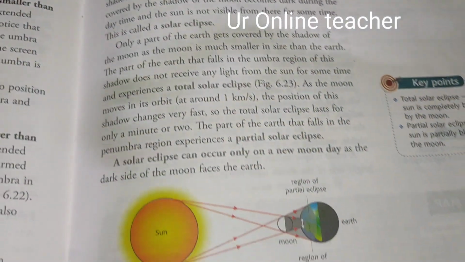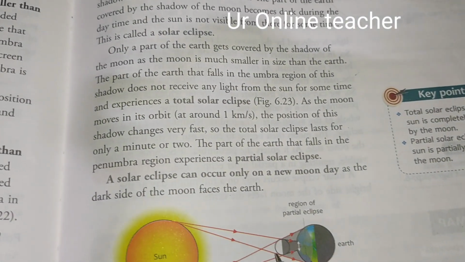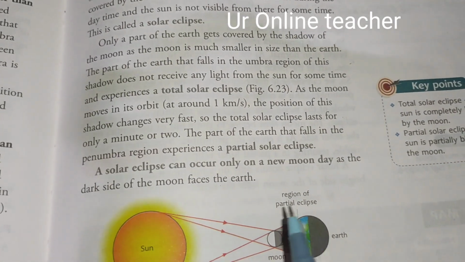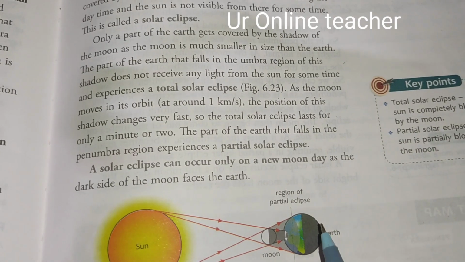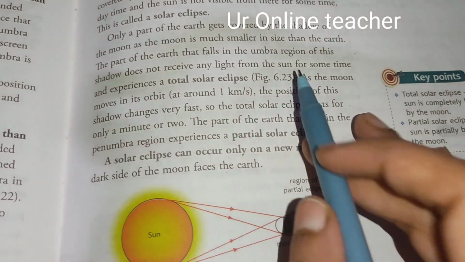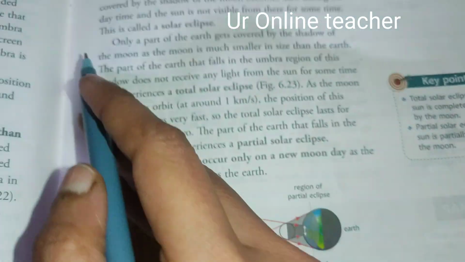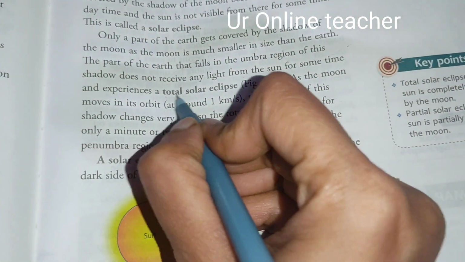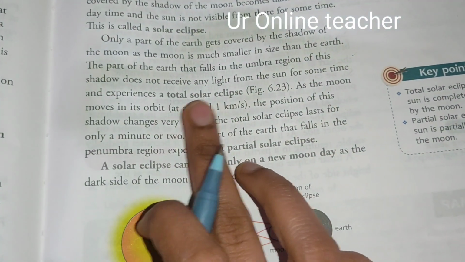Why? Only a part of the earth is covered with the shadow of the moon, because the moon is very small compared to the earth. The part of the earth that falls in the umbra region of its shadow does not receive any light from the sun for some time and experiences total solar eclipse. So in solar eclipse there are two types: total solar eclipse and partial solar eclipse. What is total solar eclipse?